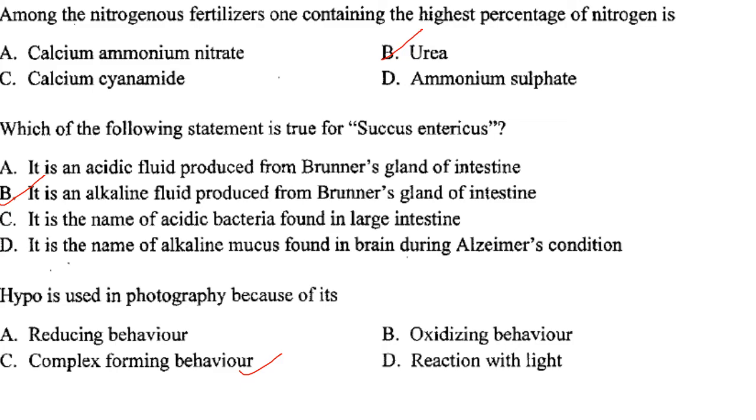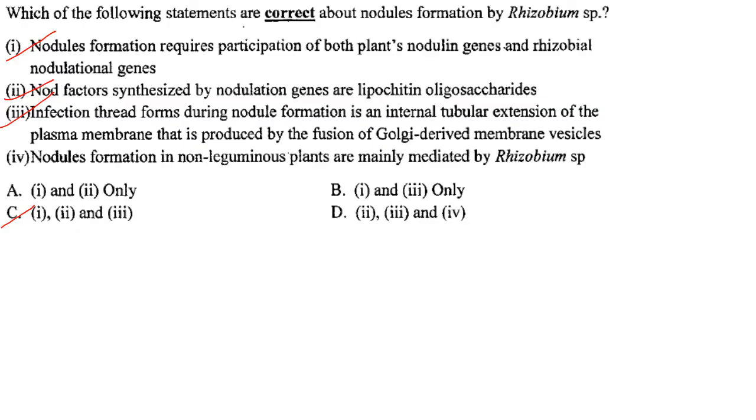Answer is option C. Then which of the following statements are correct about nodule formation by Rhizobium species? Nodule formation requires participation of both host plant nodulin genes and rhizobial nodulation genes. So that is correct. Nod factors synthesized by the nodulation genes are lipochitin oligosaccharides.